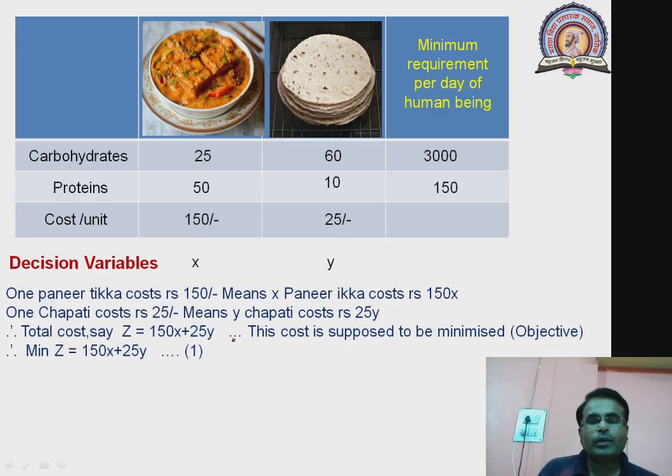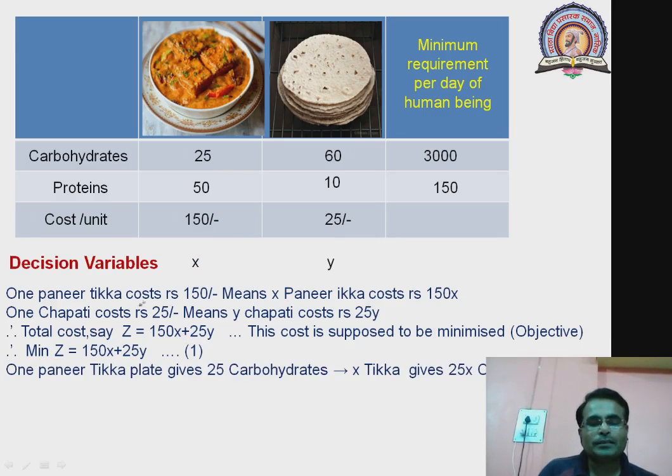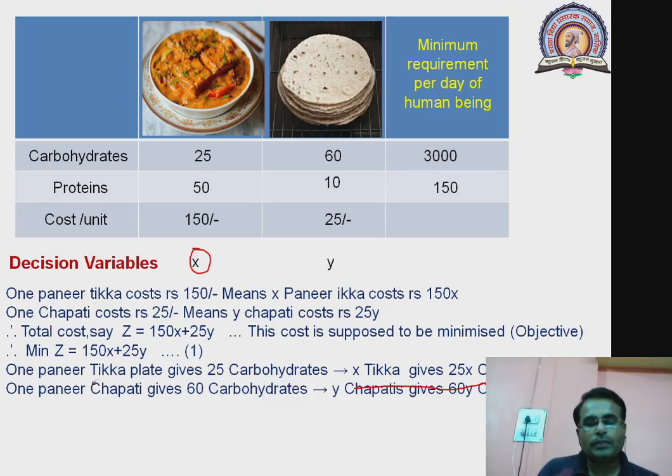The second thing is that we have to face some restrictions, that is, the content in the paneer tikka masala or chapati. Suppose one plate of paneer tikka gives 25 grams or 25 units of carbohydrates. Then as we are ordering x bowls of paneer tikka, x bowls contain 25x carbohydrates. Similarly, one chapati gives 60 carbohydrates, therefore y chapatis give you 60y carbohydrates.